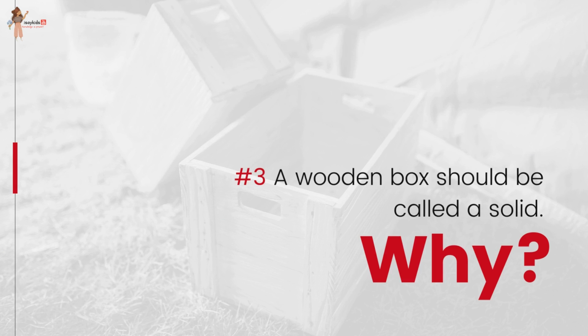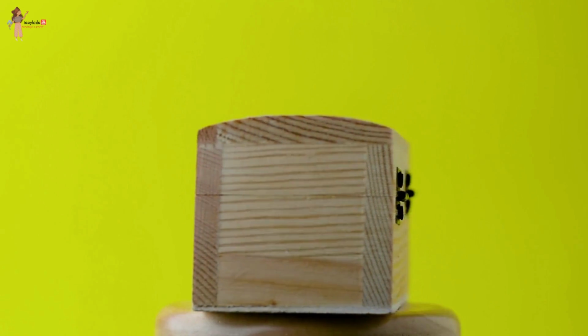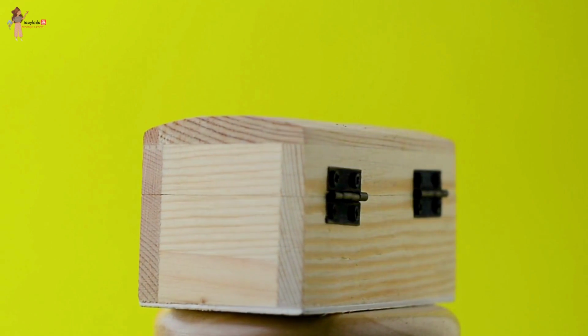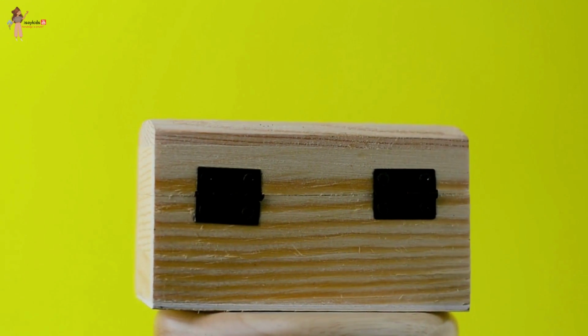A wooden box should be called a solid. Why? The box has a definite shape and volume. It is very rigid and cannot be compressed. That is, it has a solid characteristic.